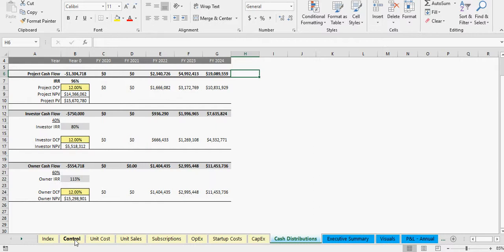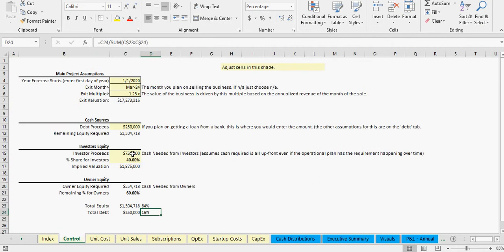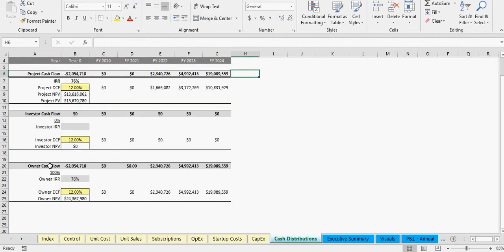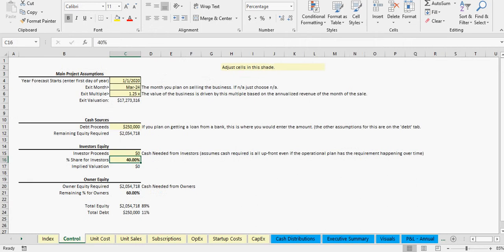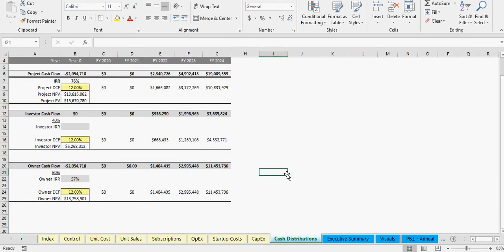You can always zero out the investors if you have none, and that's fine. Then it'd just be the owner contributing all the cash and getting all the cash flow back, and the project cash flow is the same as the owner's. But we want to say what happens if you split it, just for the sake of it.